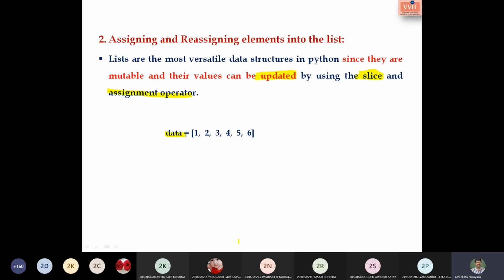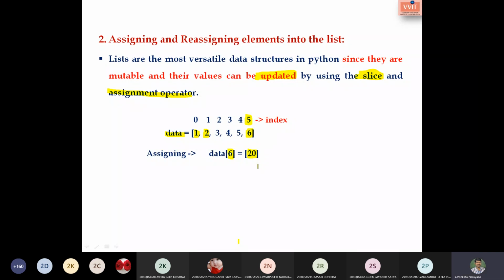Okay, so these are the indexes. 1 is a value which is present at the 0th index, 2 is a value which is present at index 1, like that. The 6th value, 6, is present at the 5th index. Now I would like to assign a value, that is data of 6. Here 6 is nothing but an index, and 20 is a value which is to be added as a sixth value.